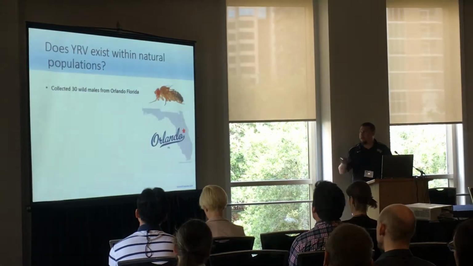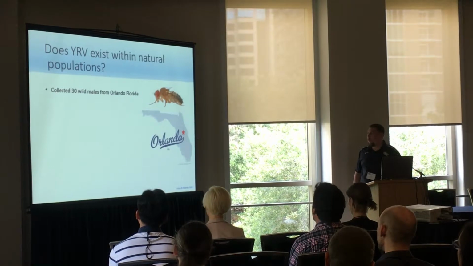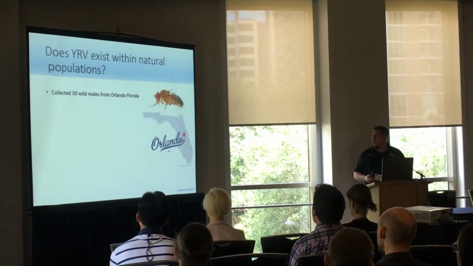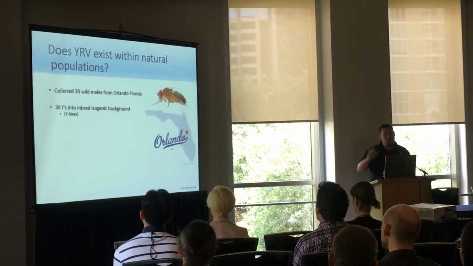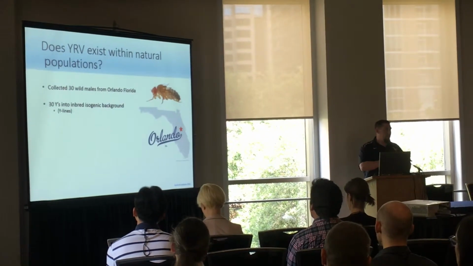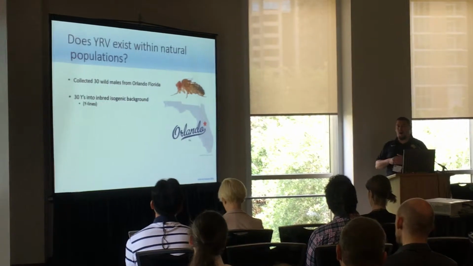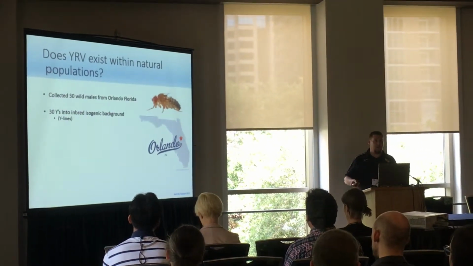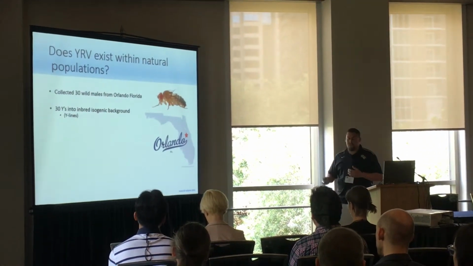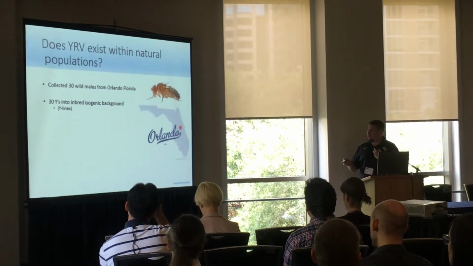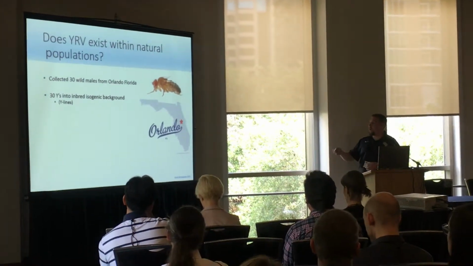We went out and we collected wild fruit flies from Orlando, Florida. We got 30 different males, and we took those males and we placed their Y chromosomes into a single cloned isogenic background. So essentially these different lines all have the same genome, but different Y chromosomes. And so we can look into those lines and try to determine if Y chromosomes or YRB is existing in this population.